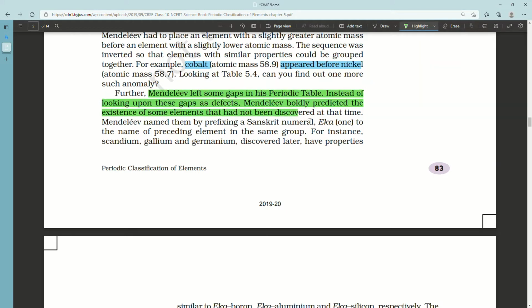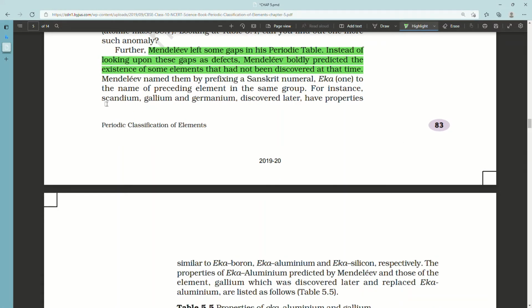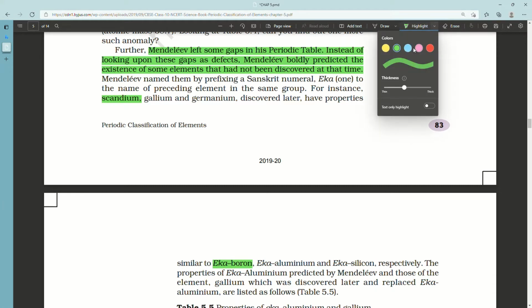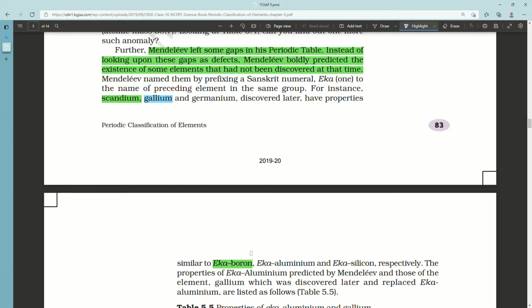Wow! Mendeleev named them by prefixing a Sanskrit numeral, Eka, meaning one, to the name of the preceding element in the same group. For instance, scandium, gallium and germanium, discovered later, have properties similar to Eka boron, Eka aluminium and Eka silicon. Remember these sequence-wise: Eka boron for scandium, Eka aluminium for gallium and Eka silicon for germanium.